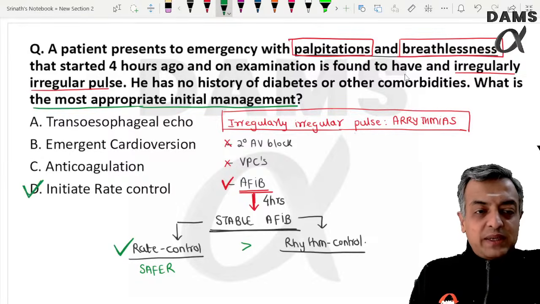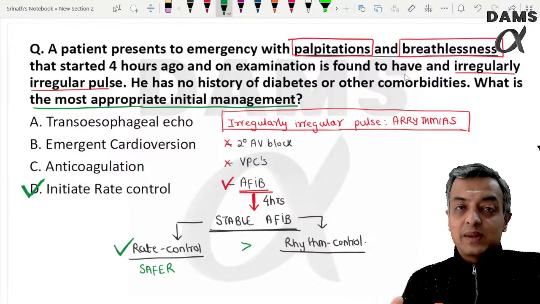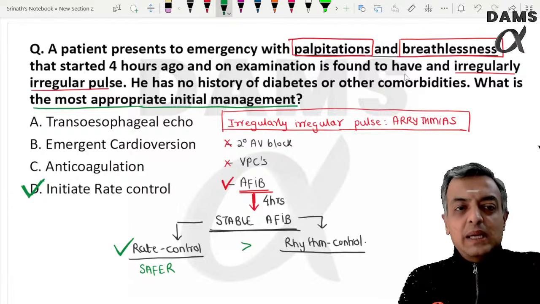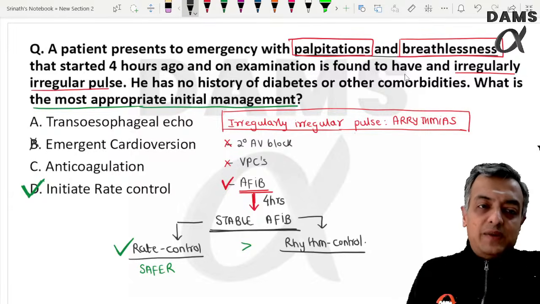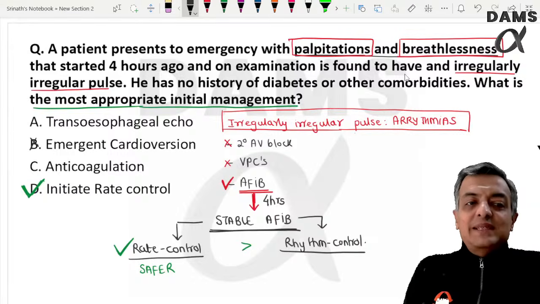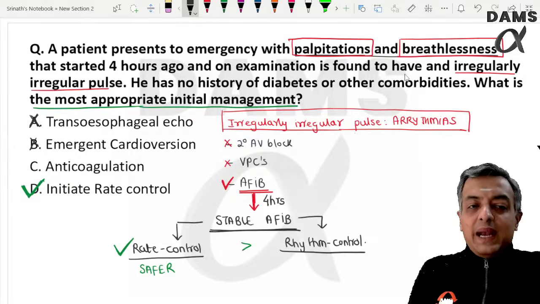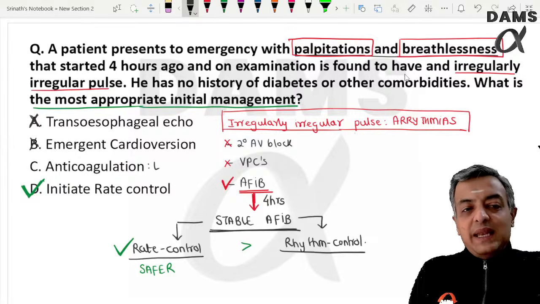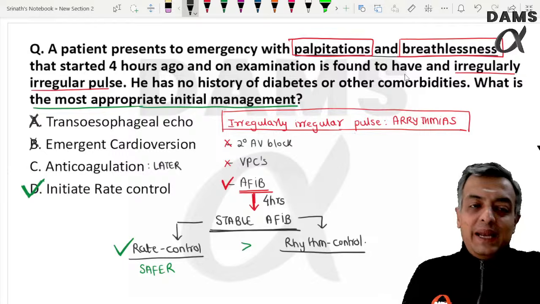So in this patient, we don't have to do emergency cardioversion because the patient is not in shock. Breathlessness is a symptom of heart failure, not of shock. So unless the patient is in shock, no need for doing the cardioversion. Unless embolization is there, no need to look for the left atrial thrombus, and anticoagulation to prevent the risk of thromboembolism will occur later.